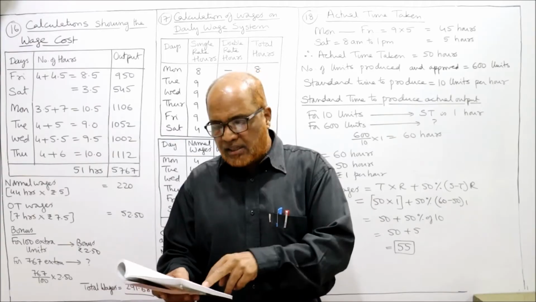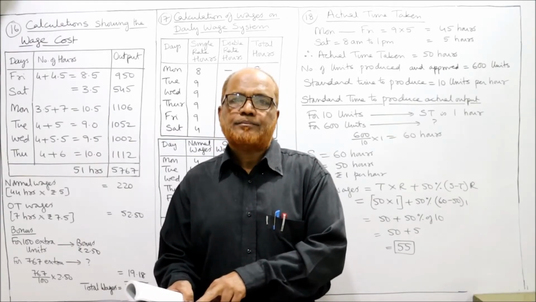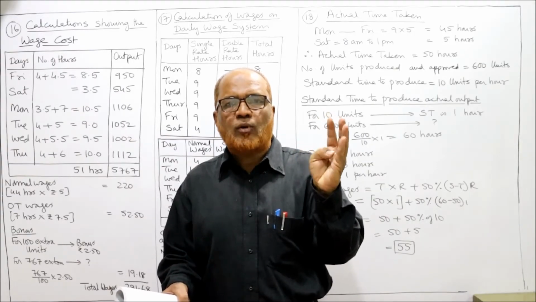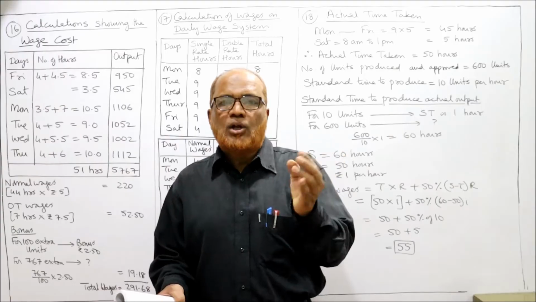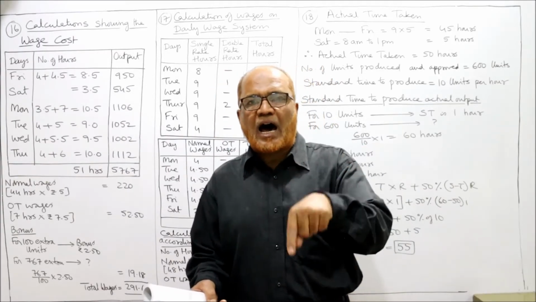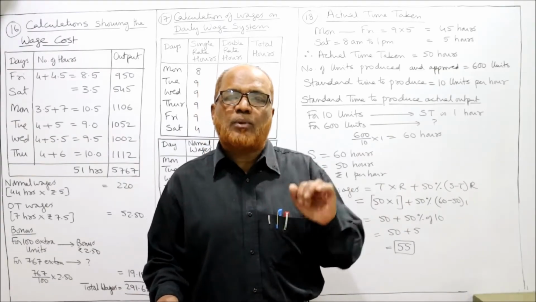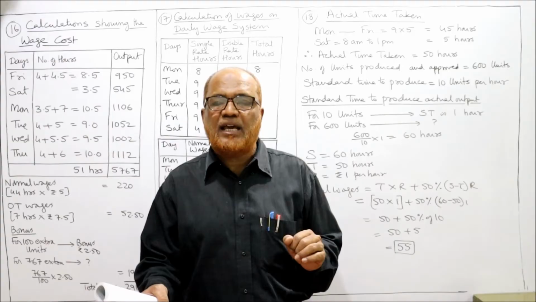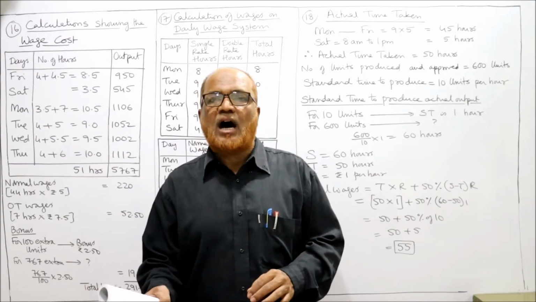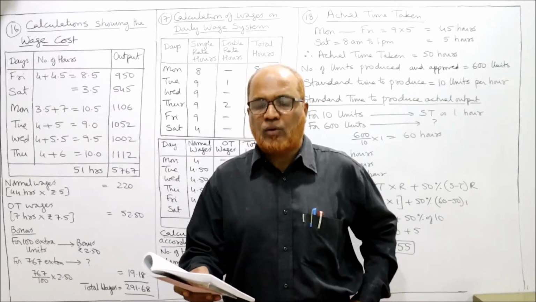Then after lunch, 1 p.m. to 5:30 p.m., that is 4.5 hours. The total number of hours he has worked on Friday is 8.5 hours. And the output he has produced on Friday is 950 units.